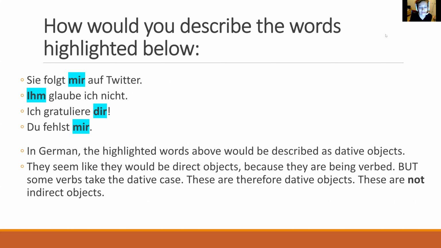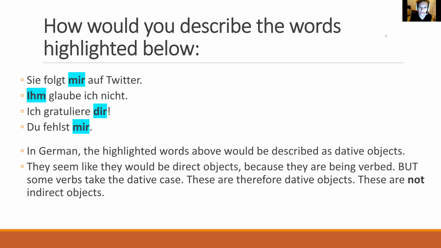In German, these words are dative objects. So this is what I was doing in the last video, but I think it wasn't as clear. These are kind of dative direct objects in a sense. I don't want to call them that, but they're not indirect objects. They're not benefiting, like it's not the same thing as ich gebe meiner Mutter eine Blume, right?